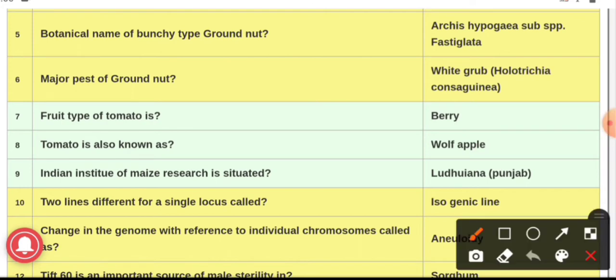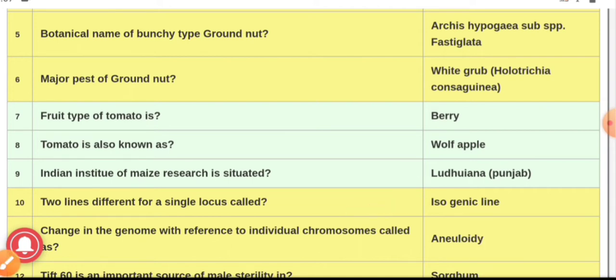Question number 9. Indian Institute of Maize Research is located in, and the answer is Ludhiana, which is in Punjab. Previously, this Indian Institute of Maize Research was known as Directorate of Maize Research, which was located in New Delhi, and Indian Institute of Maize Research is the revised name, and now it is located in Ludhiana.